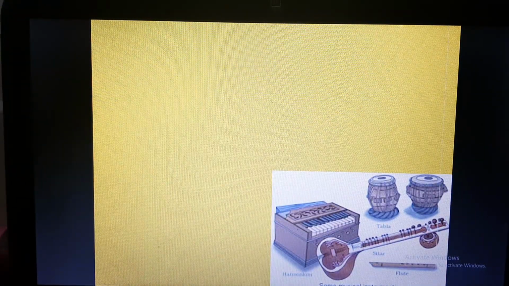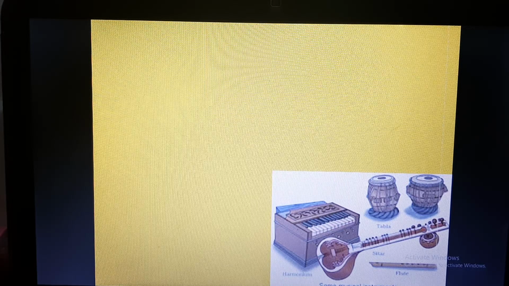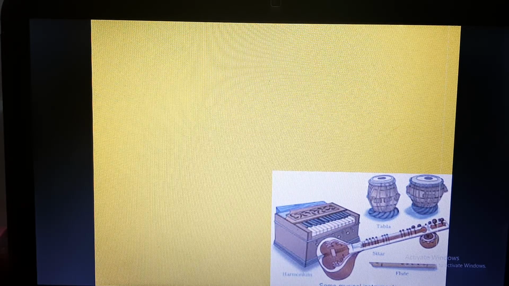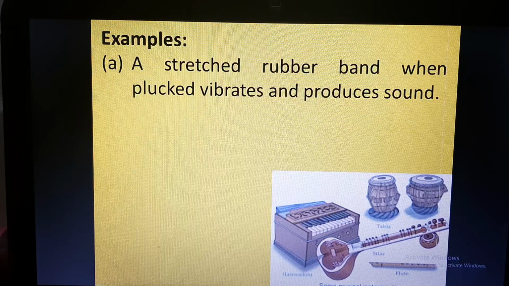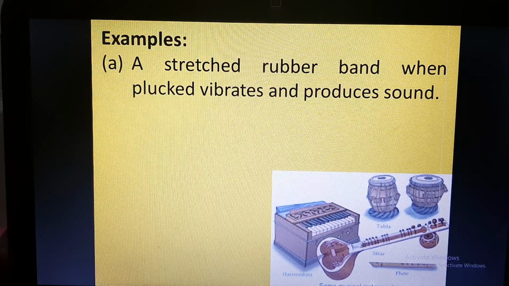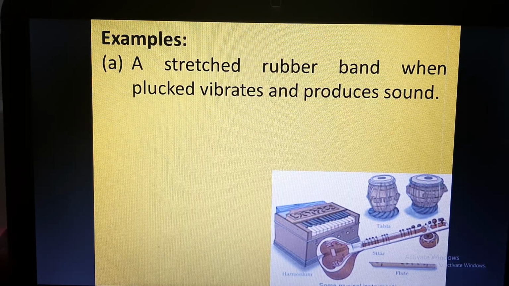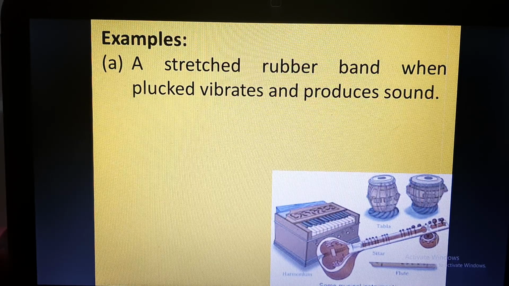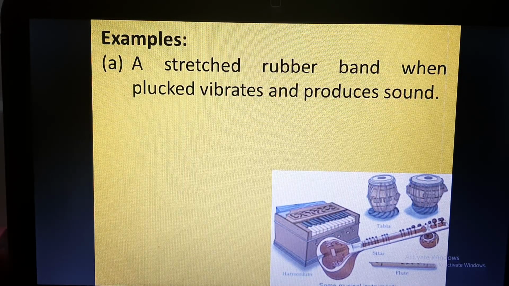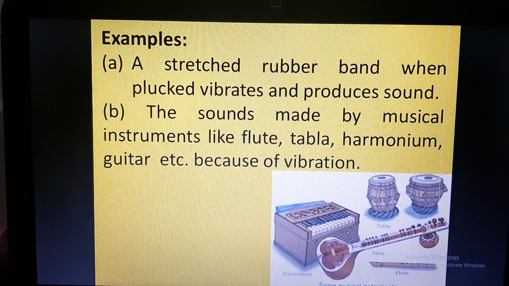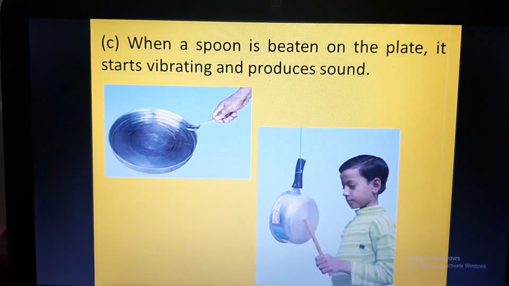Similarly, musical instruments like sitar, guitar, flute, and tabla all produce sounds because of vibration. If you stretch a rubber band and pluck it, it will vibrate and produce sound. In a similar way, instruments like flute, tabla, harmonium, and guitar also produce sound because of vibration.